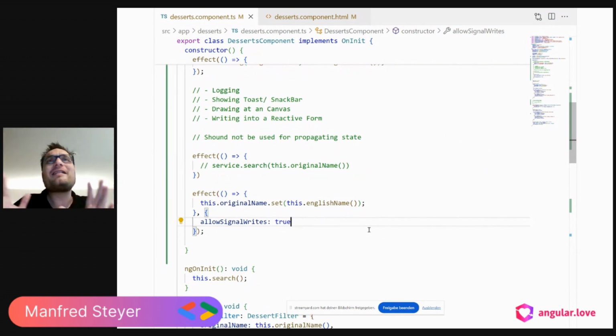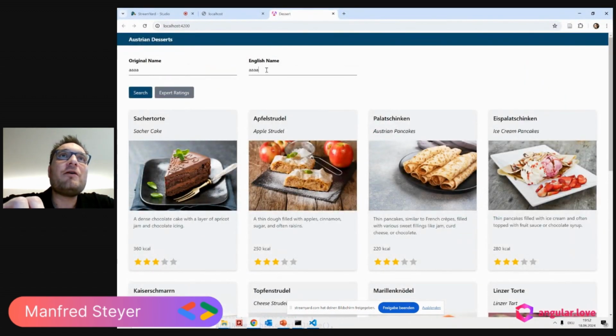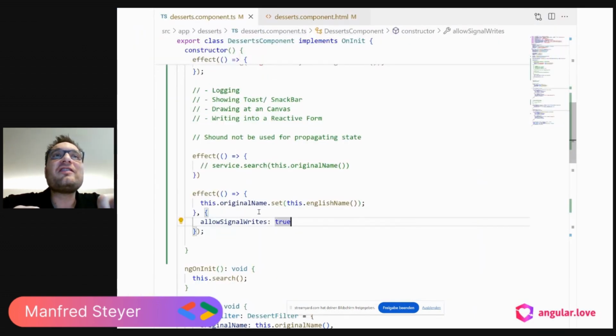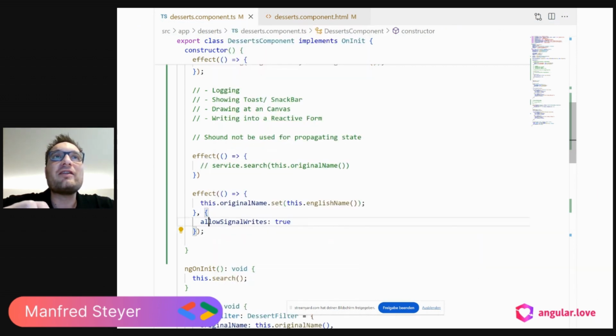This is perhaps like a typecast. First of all, the compiler says, no, this is not a possible cast. But if we do an explicit typecast, then we are telling the compiler, hey, we know what we are doing, we are experts, but then we are responsible if something goes wrong. And as you see here, now my two fields are synchronized. See this as the last resort. You should really avoid signal writes or effects propagating the state.